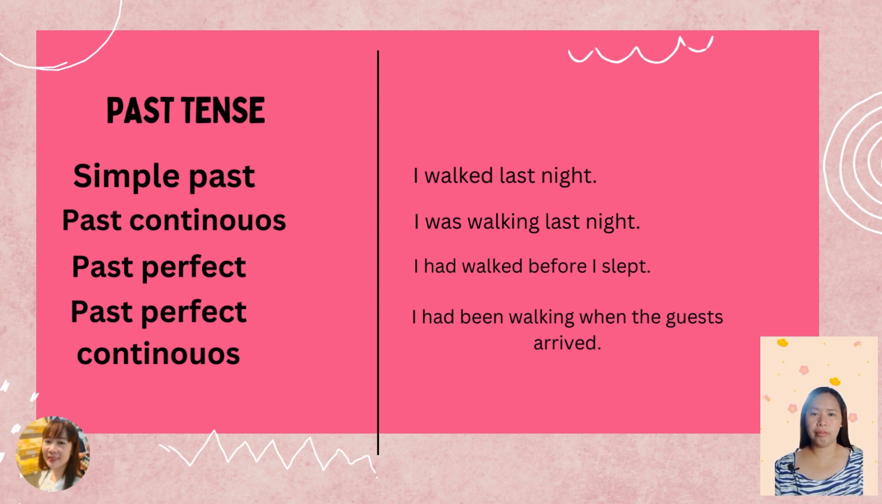Last, under the past tense is the past perfect continuous, meaning continuous, always remember the use of had plus the ing form of the verb. Then we need to use been here. For example, I had been walking when the guest arrived. So there are two actions that happened before the guest arrived. I had been walking.